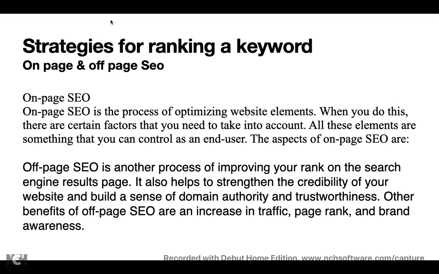So we have two different strategies for ranking this keyword. How do I rank my keyword? How do I identify which keyword the user will type most prominently? How do I understand that? We have two types of strategy that are used. One is called on-page SEO strategy. The other one is called off-page SEO strategy. Mainly this keyword depends on three main components: one is the search content, the next is the competition, and the next is the relevancy.